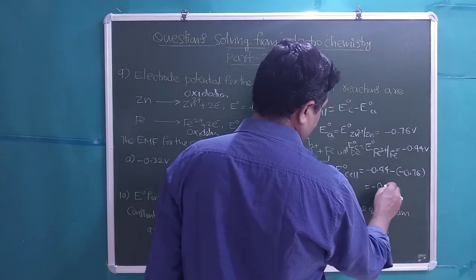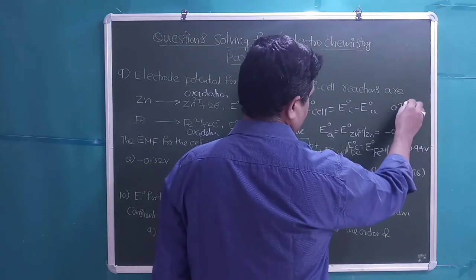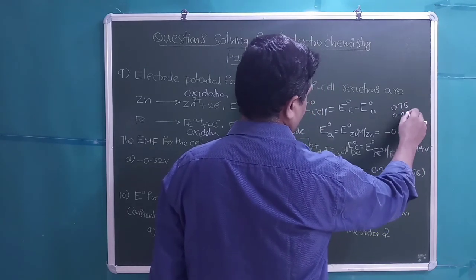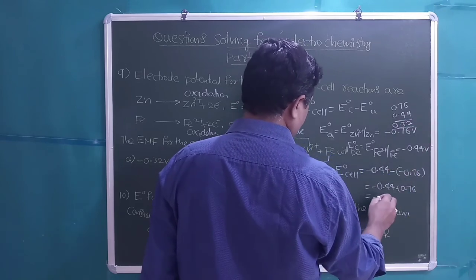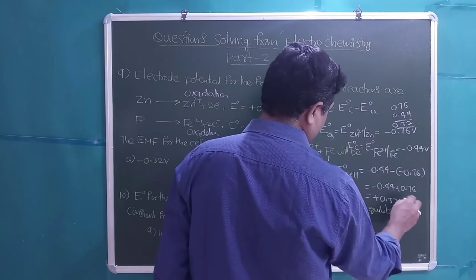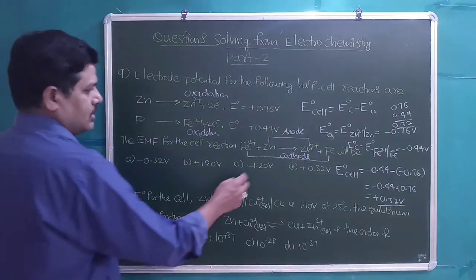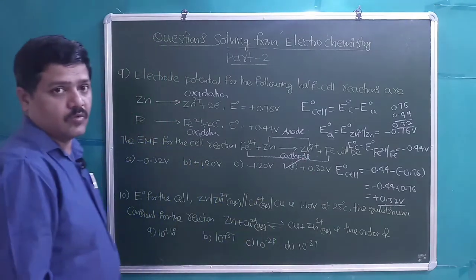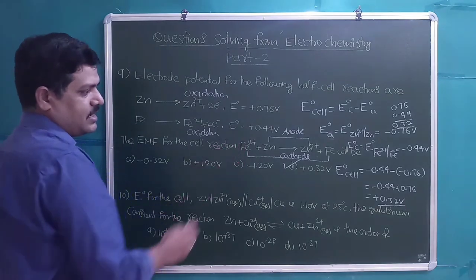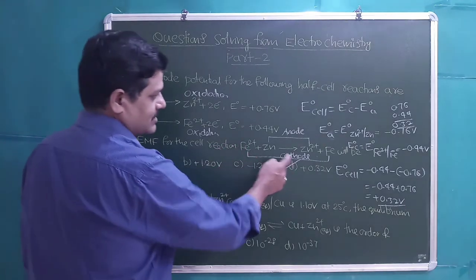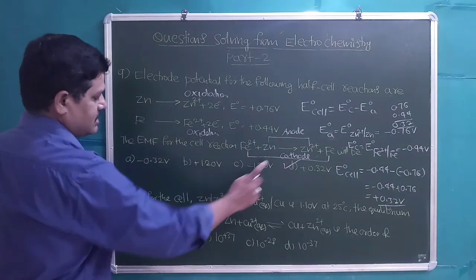Then minus 0.44 plus 0.76 volts. 0.76 minus 0.44, which is 0.32 volts, which is plus 0.32 volts, which indicates cell reaction is a spontaneous reaction. When the electrode potential for the given cell reaction is positive, then the cell reaction is spontaneous process, right? So option D is right.